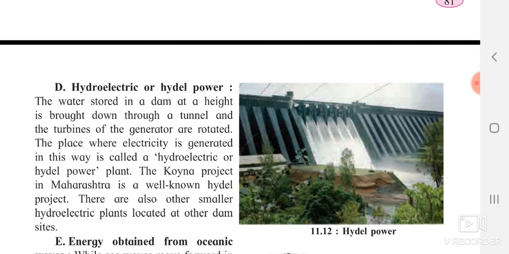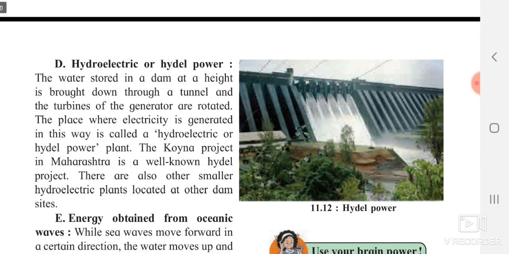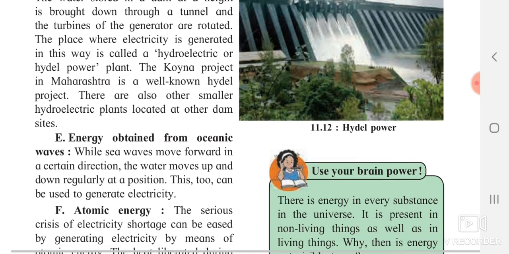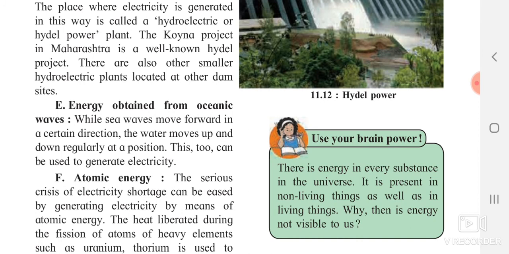The Koyna project in Maharashtra is a well-known hydel project. These power stations are also called hydroelectric. Turbines are fitted down and they rotate at great speed, which produces electricity. Energy obtained from oceanic waves, the waves coming from the ocean sides, is also giving us energy.